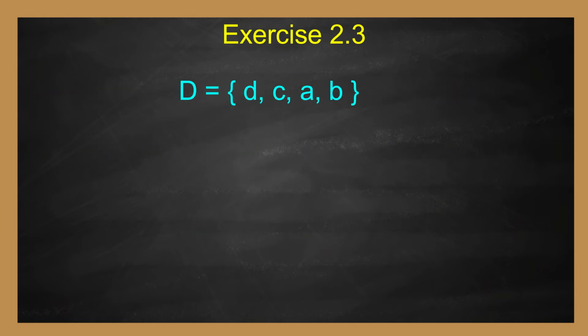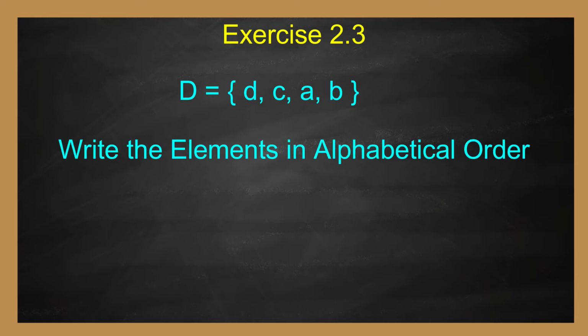Given that D equal to set of D, C, A, B. Write these elements in alphabetical order. That is, D equal to set of A, B, C, D.